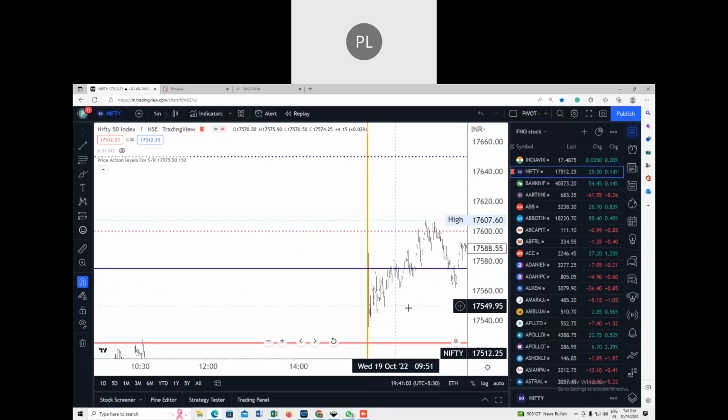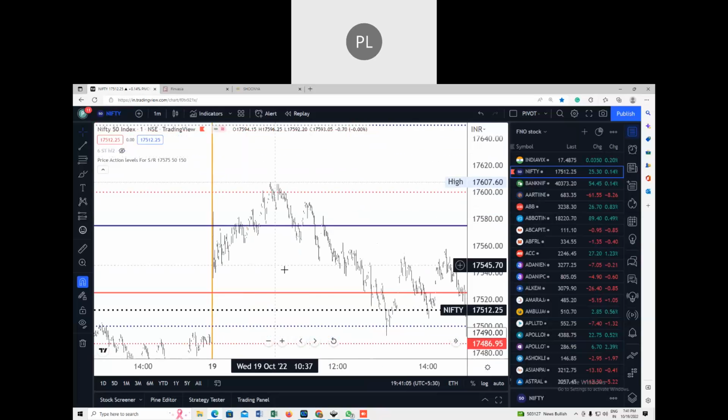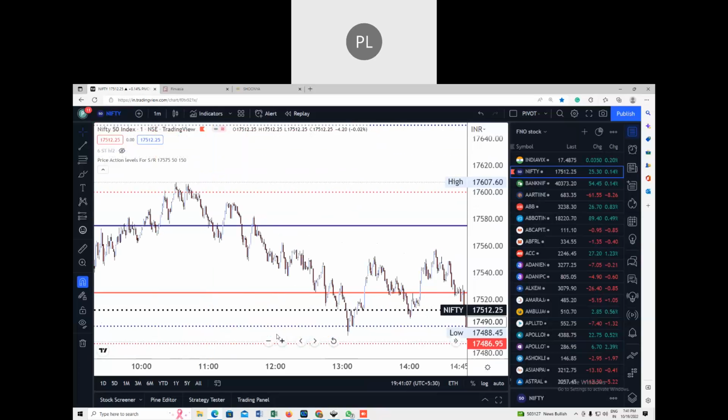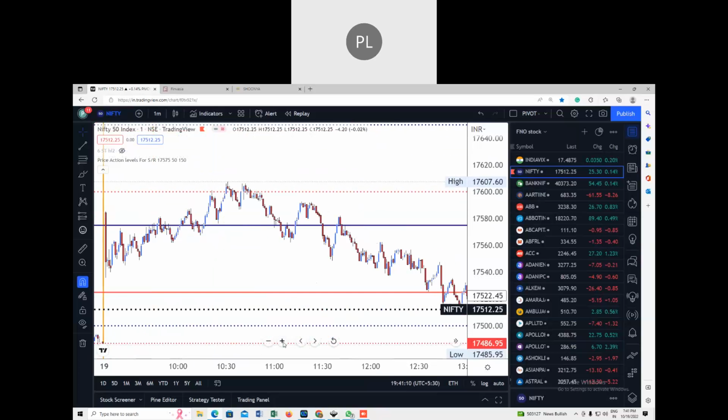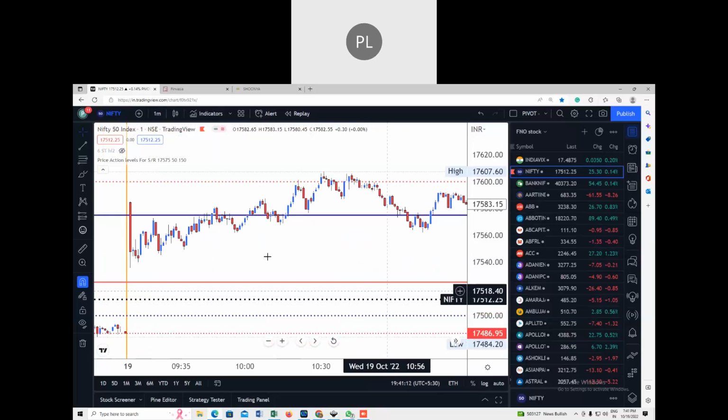Now you can see that the market opened between this 17,575 and 17,525. Then it touched the higher level, so we would have gone long.